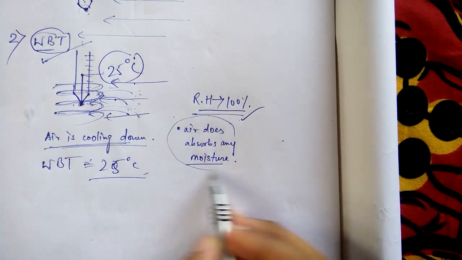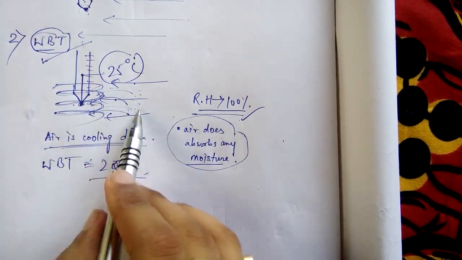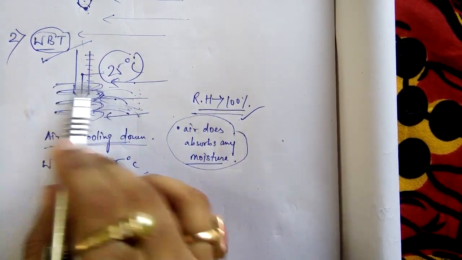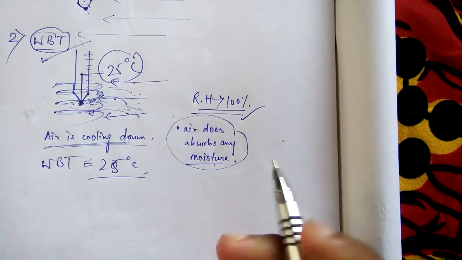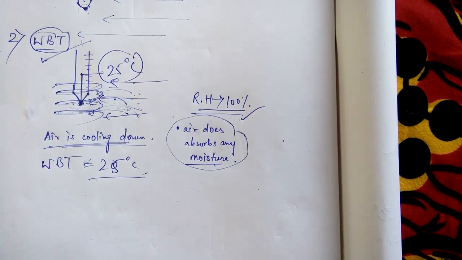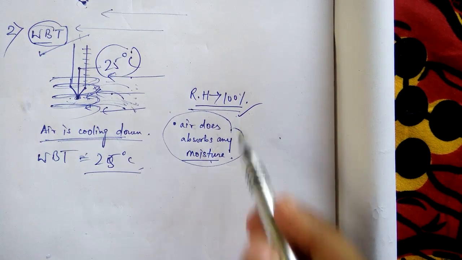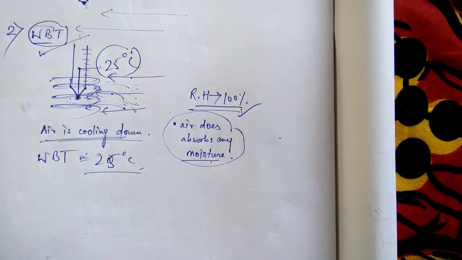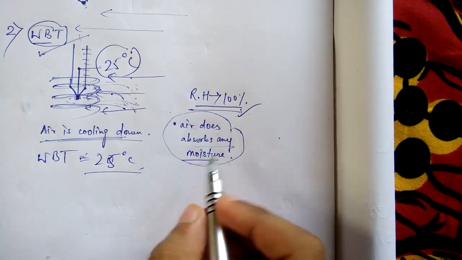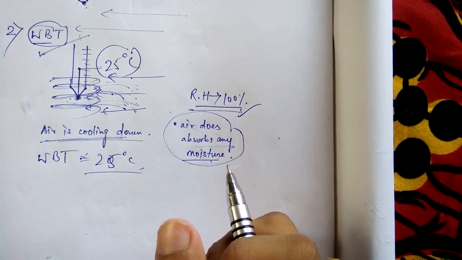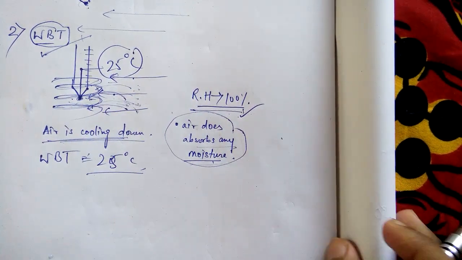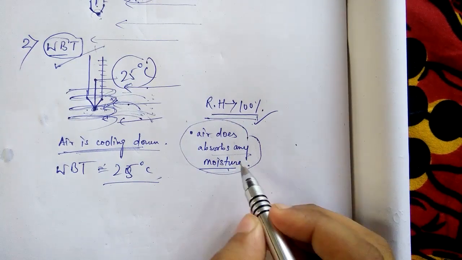Air does not absorb any moisture. From where? From this wet cotton. If air is not absorbing any moisture, because how will it absorb? Relative humidity is 100%, air is already filled with moisture. How will it absorb any further moisture? So it is simply saying no, that I cannot absorb it.